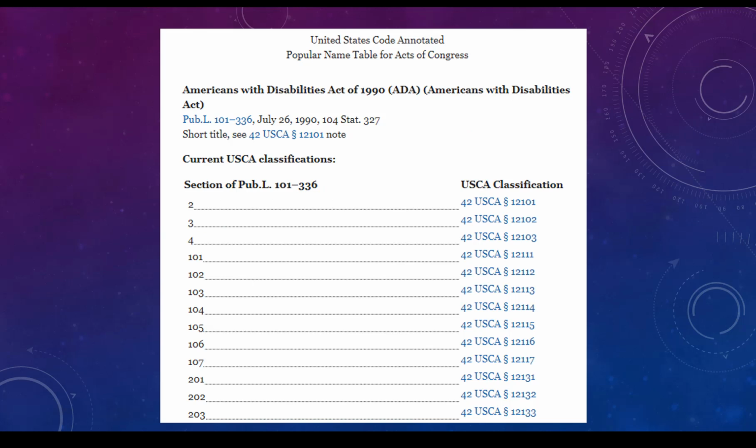Here we find the session law or public law citation and a table of current USCA classifications. We see that Section 2 of the Act is codified at 42 USCA 12,101, Section 3 at 42 USCA, Section 12,102, etc. If a section or sections, such as 5 through 100, don't appear on the table, that means they were superseded by subsequent acts passed by Congress, or for some other reason are no longer in effect and do not have a current code section to list.